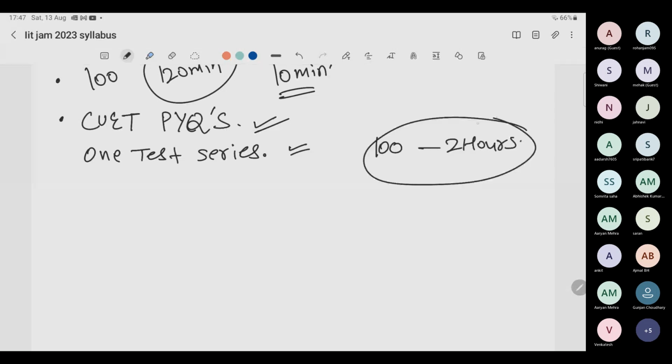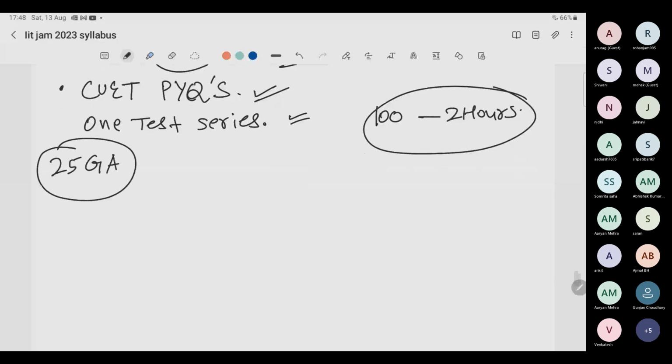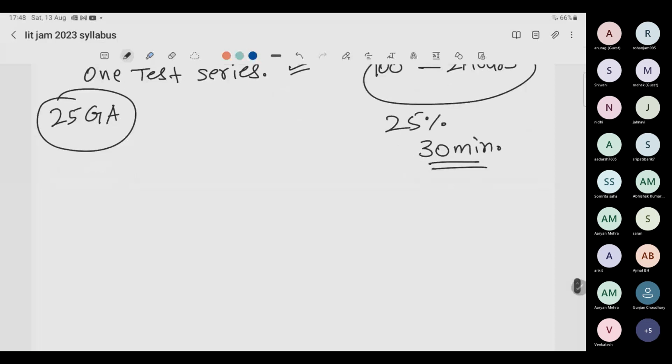Now comes the question of how to solve this paper. There are going to be 25 questions for general aptitude. So can anyone tell me how much time you should give to this? 25 questions means 25% of the exam. So should we give 30 minutes to general aptitude? No. Most of the questions in general aptitude, you are not going to do. So you are only going to attempt 10 questions at max. So give only 15 minutes at max.